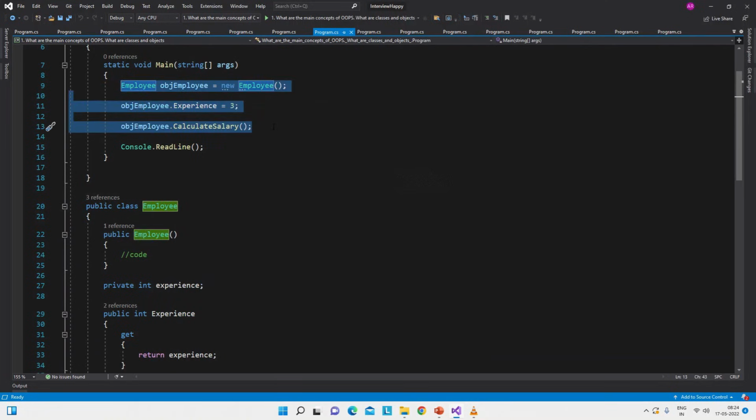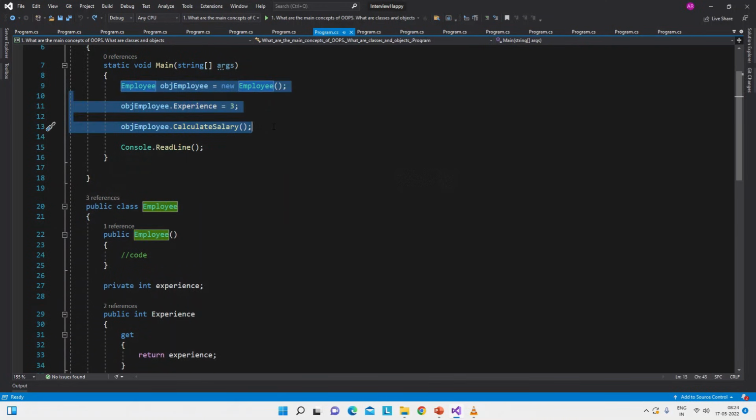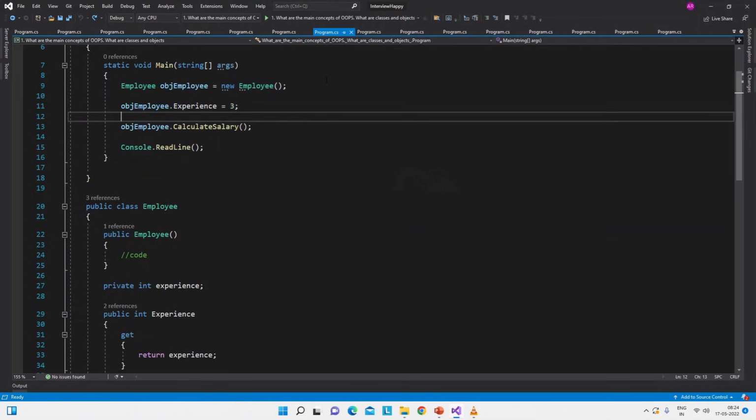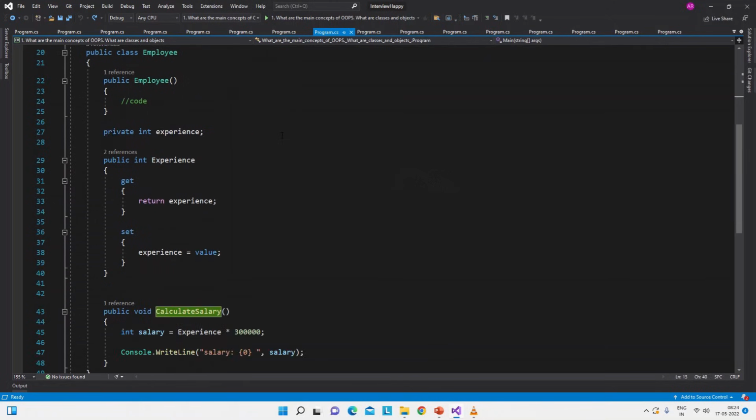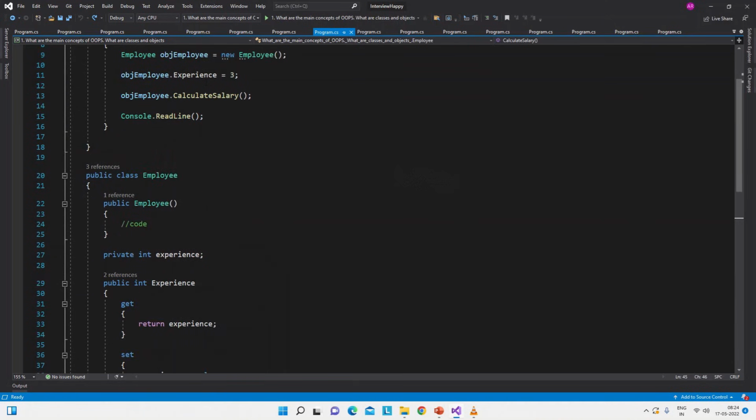If we do not create the object of this class like this, then this class has no purpose. But we have to use this class, therefore we have created the object. And when this calculate salary method runs, it will give this output, experience into 300,000 or 3 lakhs. So experience is 3 here. So the output will be like this.